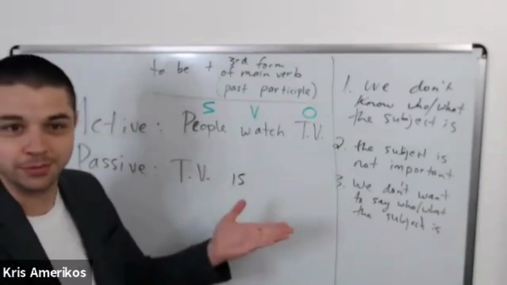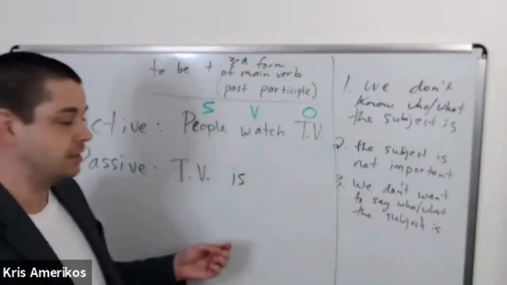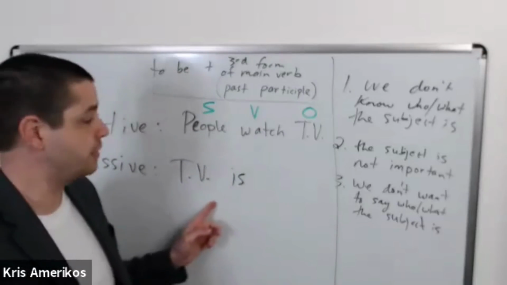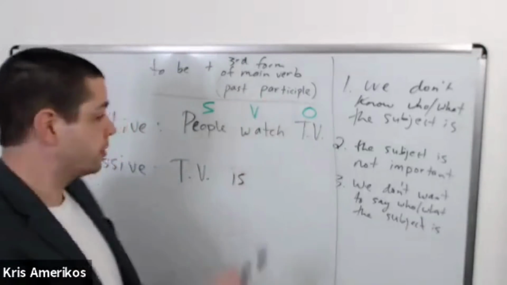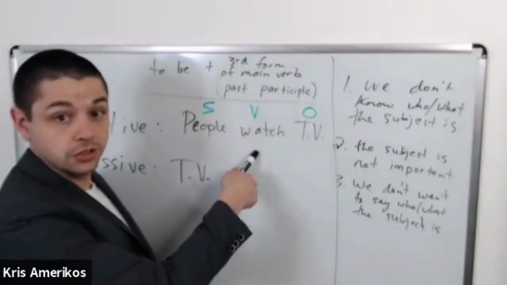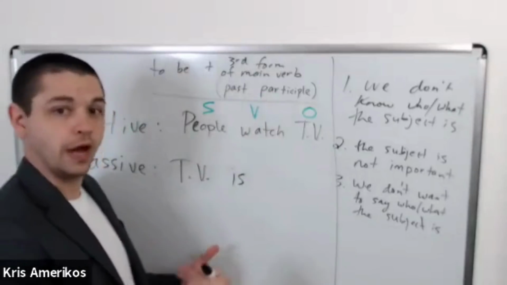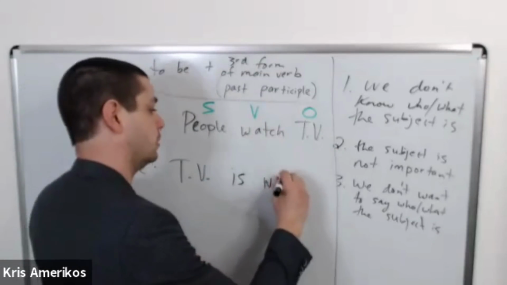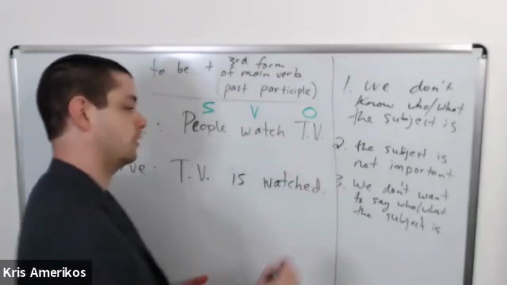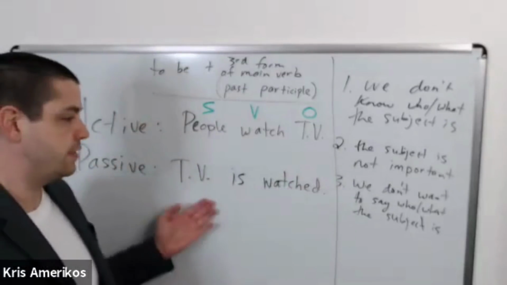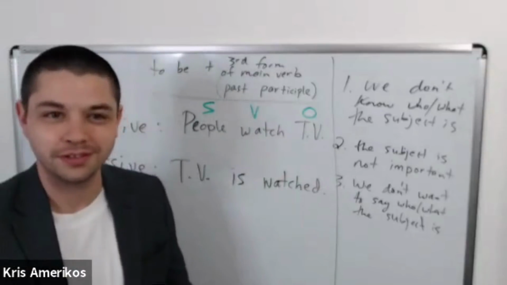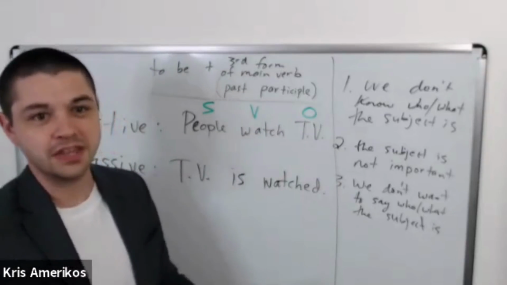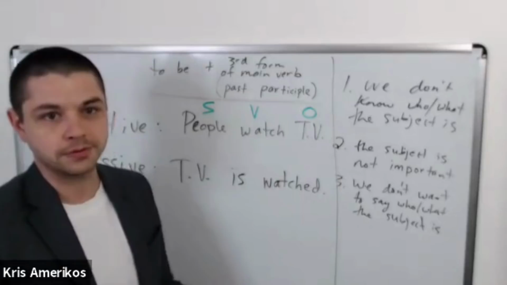To be, present simple. So TV is, and then we need the third form of the main verb. The main verb is to watch. The third form, watched. TV is watched. And we could say by people. TV is watched by people.